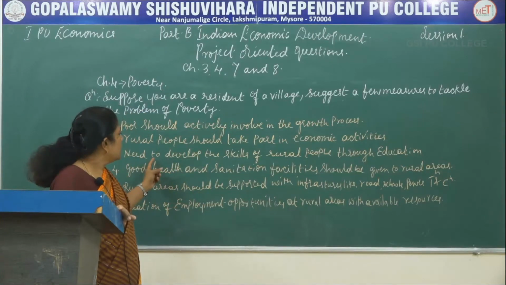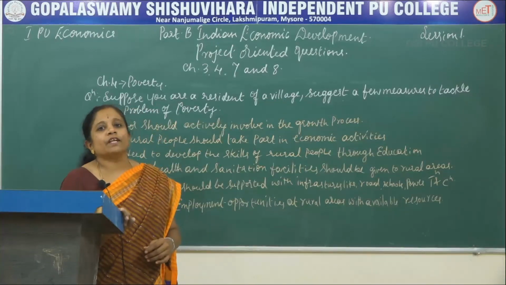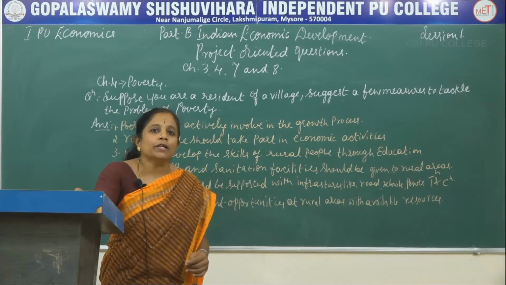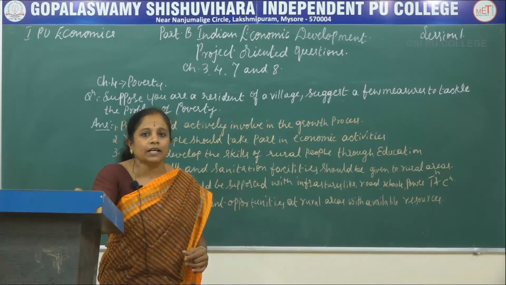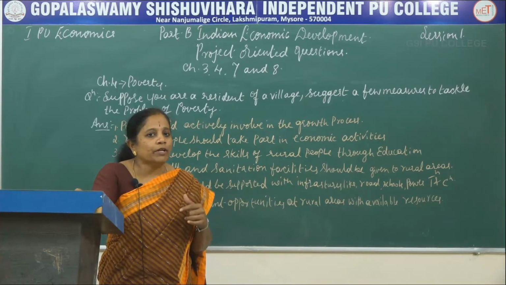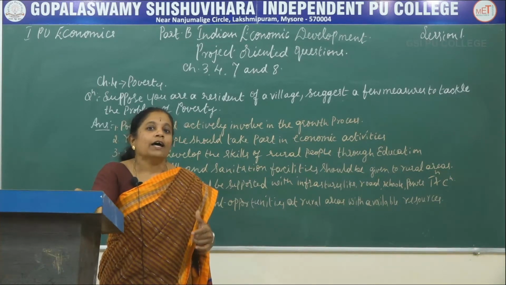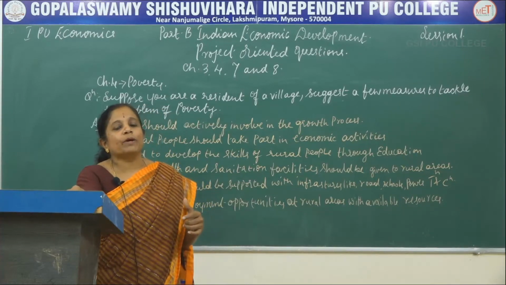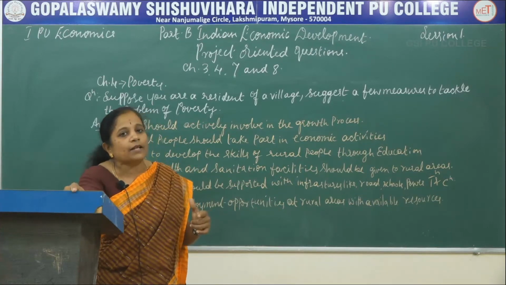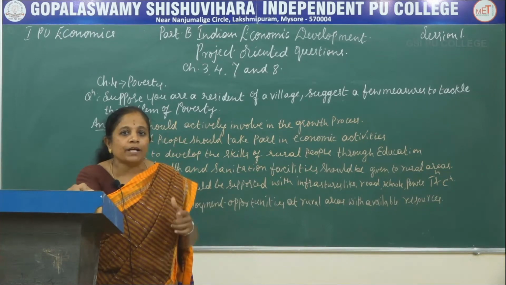The next one is the need to develop the skills of rural people through education. This is very, very important. Today our Prime Minister is saying that we should have Atmanirbhar Bharat, that is self-sustained India. For that, everyone should develop their own skills. Though they may not have proper education, with their good skills they can go for excellence. So our skills should be mended and sharpened so that we can have excellence. This excellence can be seen with the help of additional education and talent based trainings.